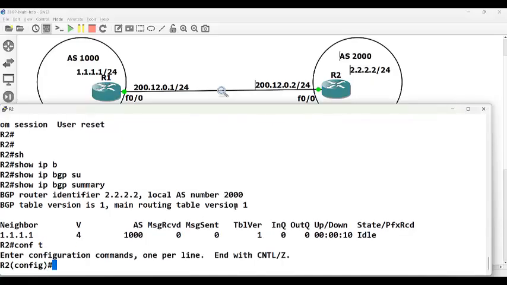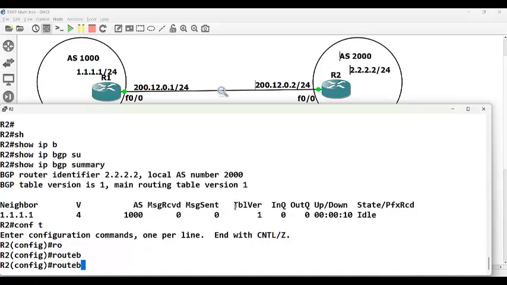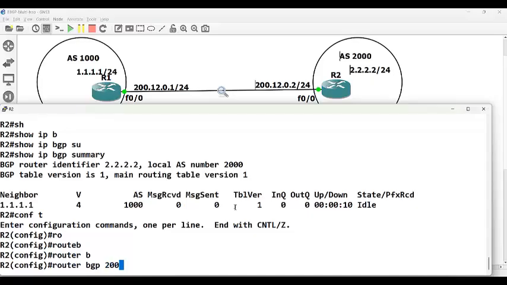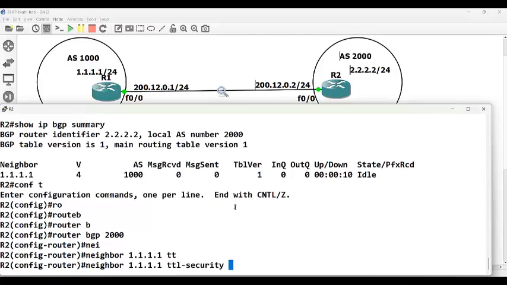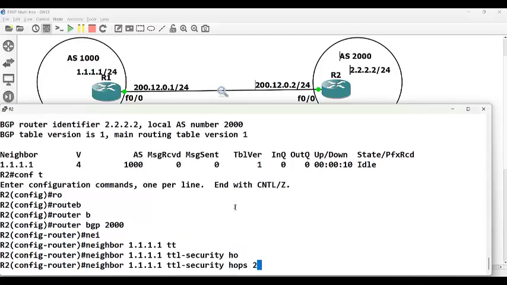So this time I'm going to use the TTL security command instead of the eBGP multi-hop command. I say router BGP 2000, neighbor 1.1.1.1 TTL security hop 2. Okay, eBGP multi-hop is not used now, TTL security.